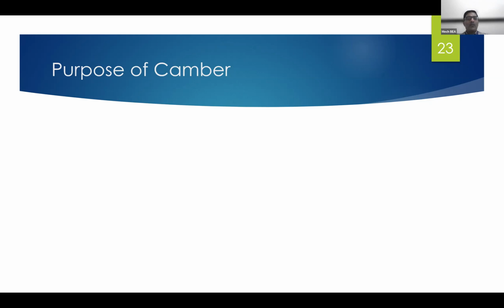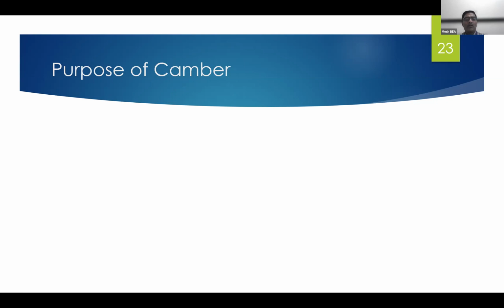Then we have seen camber angle, kingpin inclination, and included angle. These three angles we can observe just by viewing the vehicle from the front side. What is the definition of camber? We have seen it is the angle between the center line of the tire and the vertical line when viewed from the front of the vehicle. Then positive and negative camber, with respect to outward and inward tilt.